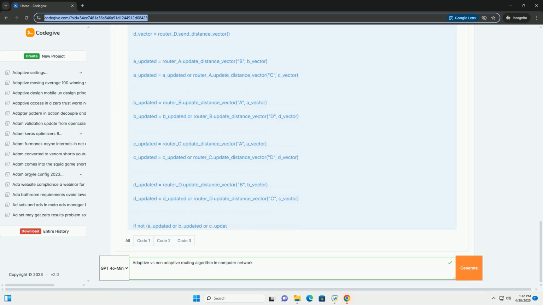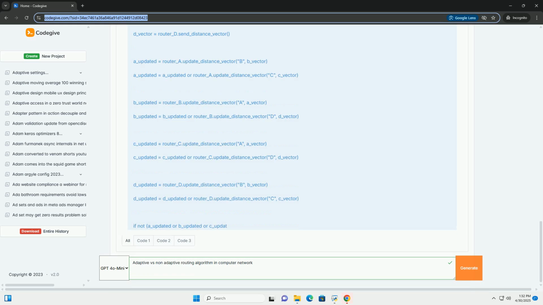Suitability: small, stable networks versus large, dynamic networks. Examples: static routing, flooding versus RIP, OSPF, IS-IS, BGP. Memory requirement: low versus higher. CPU utilization: low versus higher. Congestion response: poor versus better.